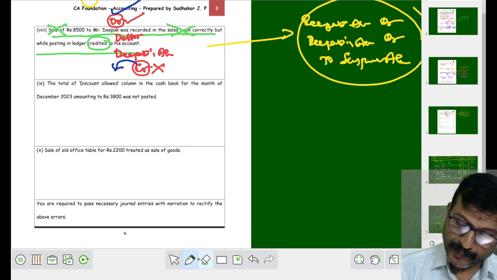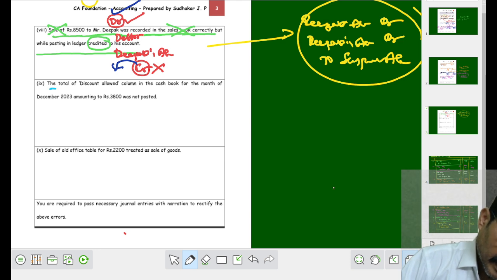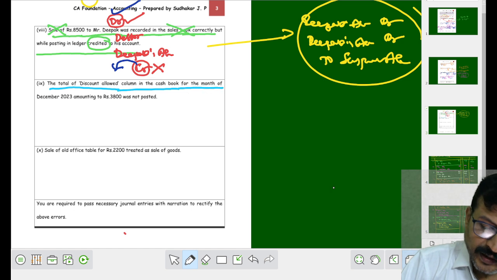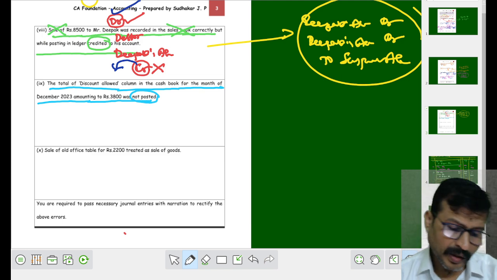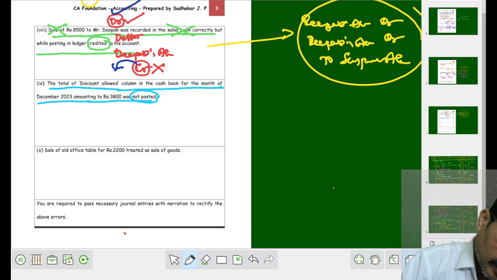I hope you people are understanding, right? Now let me move on to the next one. The total of the discount allowed column in the cash book for the month of December 2023 amounting to rupees 3,800 was not posted. That's all. What do you mean by discount allowed column? Discount allowed column is a debit.